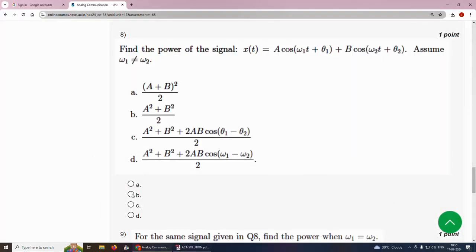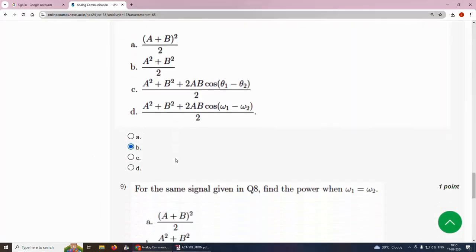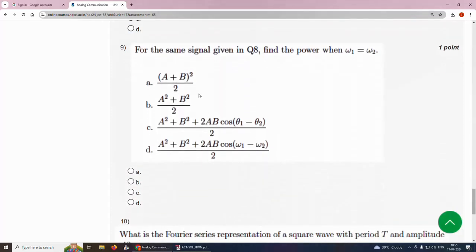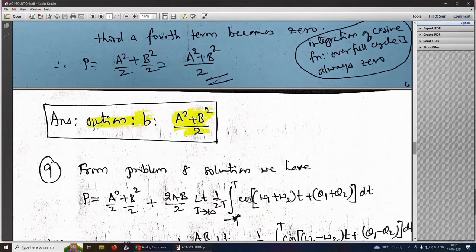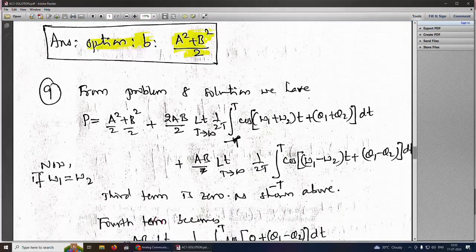Answer option B, A square plus B square by 2. So ninth question, for the same signal given in question 8, find the power when omega 1 equal to omega 2. The solution for this is the continuation of the same problem. From the problem 8 solution we got P equal to A square by 2 plus B square by 2